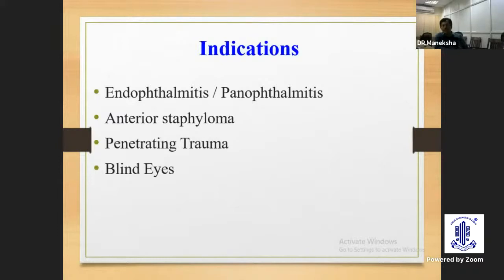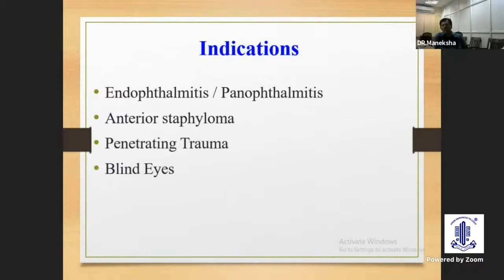Third indication is penetrating trauma. Here there is controversy whether we have to do enucleation or evisceration. But in view of the risk of sympathetic ophthalmia, we can go for enucleation. But if there is not much uveal tissue prolapse, and we are able to remove the entire uveal tissue, then we can prefer evisceration.